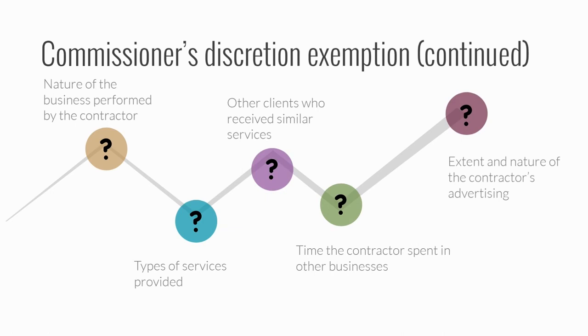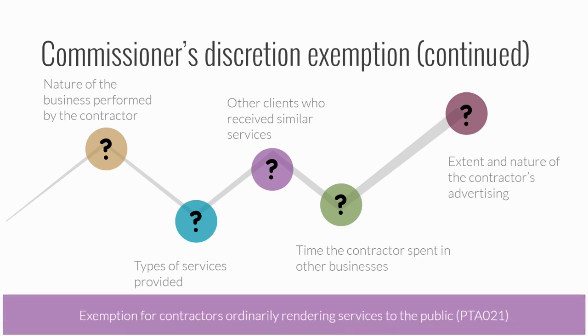The Commissioner will review the contractor's business and consider factors such as: A. The use of a business name by the contractor. B. The extent and nature of advertising undertaken by the contractor. C. The range of clients serviced by the contractor. D. The extent and nature of plant and equipment provided by the contractor in execution of the services. E. The engagement of staff or subcontractors by the contractor. And F. The use of business premises by the contractor. There are other factors that the Commissioner may consider. They are all listed in the Public Ruling PTA 021.